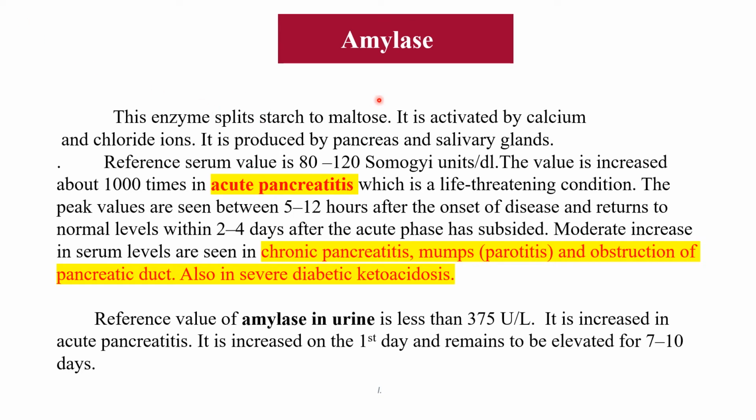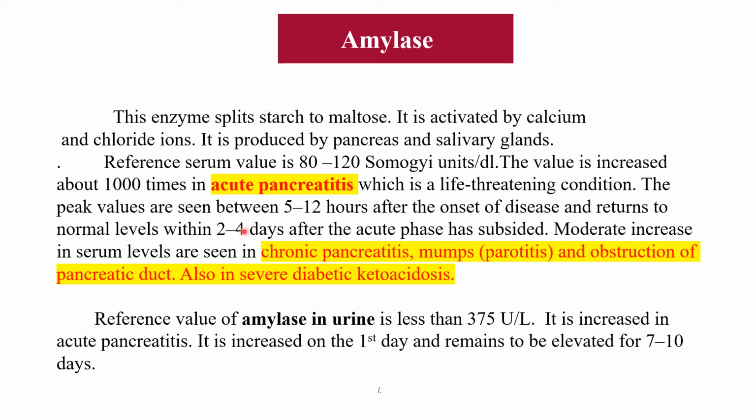The next enzyme is amylase. This is a digestive enzyme. This enzyme splits starch to maltose. It is activated by calcium and chloride ions. It is produced by pancreas and salivary glands. Normal level is 80 to 120 Somogyi units per dl. Remember the units, 80 to 120 Somogyi units per dl.